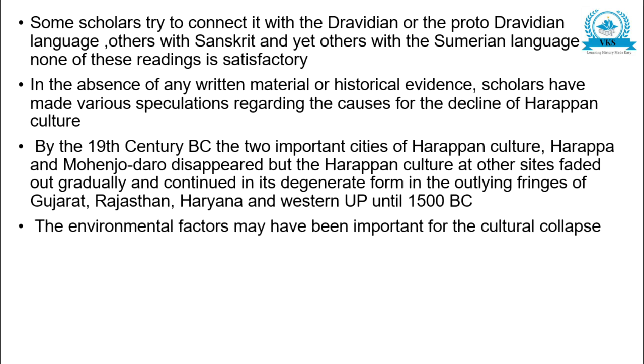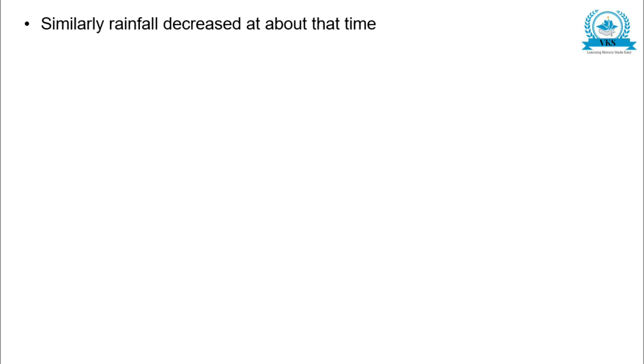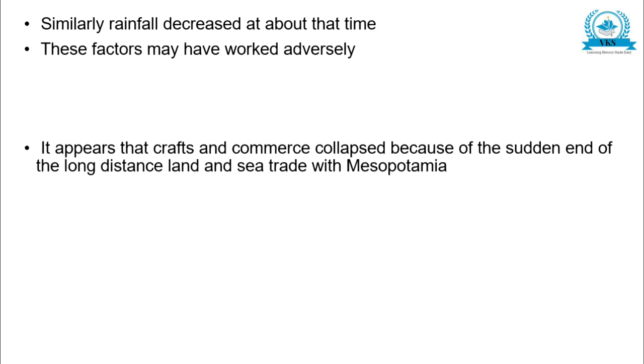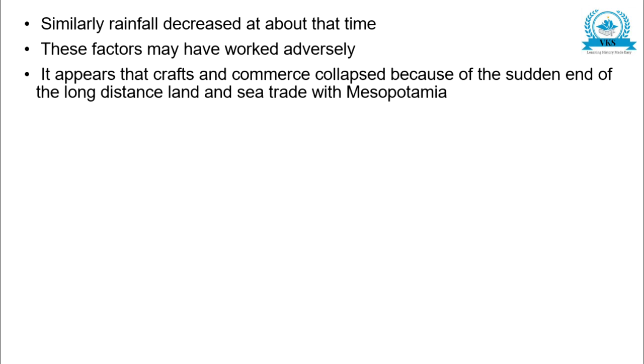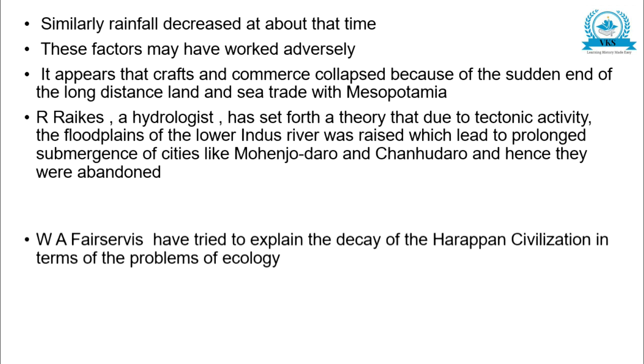The environmental factors may have been important for the cultural collapse. In the Harappan zone, both Yamuna and Sutlej moved away from the Saraswati, which meant loss in the water supply. Similarly, rainfall decreased at about that time. These factors may have worked adversely. It appears that craft and commerce collapsed because of the sudden end of the long-distance land and sea trade with Mesopotamia. R. Raikes, a hydrologist, has set forth a theory that due to tectonic activity, the floodplains of the lower Indus River were raised, which led to prolonged submergence of cities like Mohenjo-daro and Chanhudaro, and hence they were abandoned.